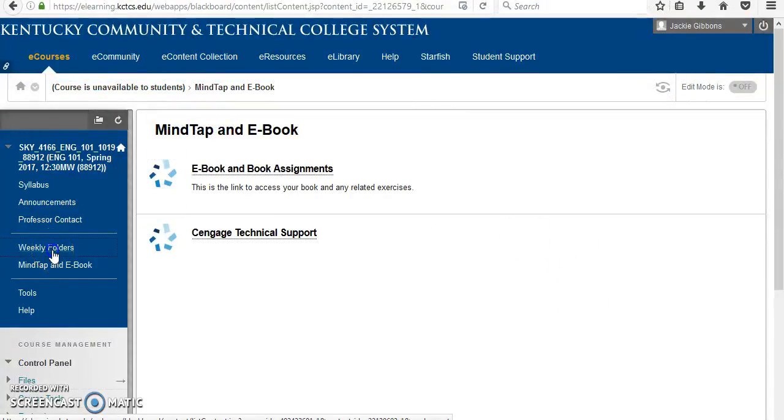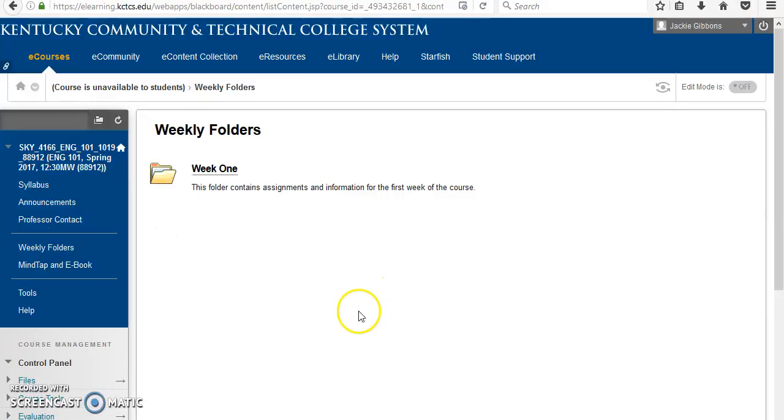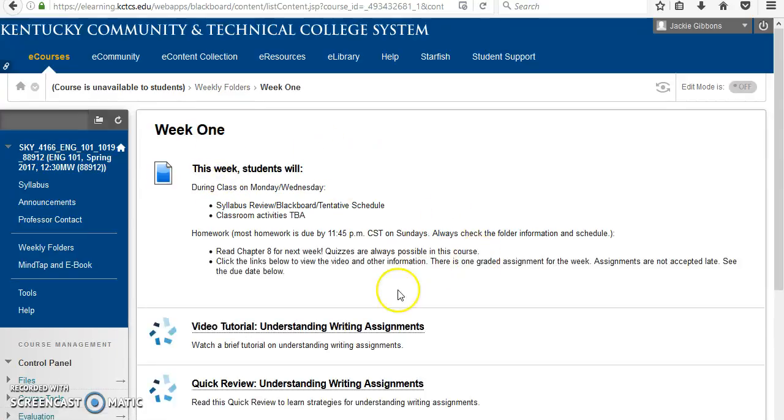If you go to weekly folders, this is your place to be. So right now you can't see week 2, week 3, week 4, week 5, which I do have on here, but you'll see those show up each week. So let's click on week 1 folder, which is the beginning week of school, obviously, and let's have a look.